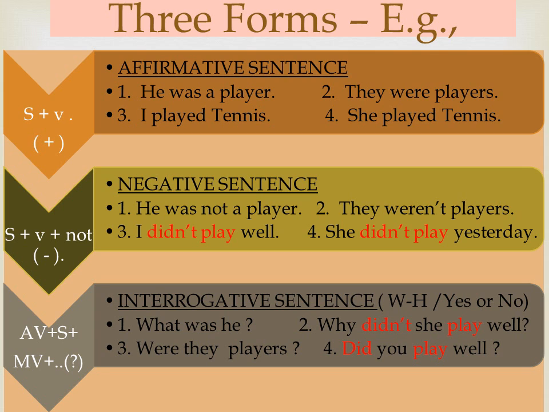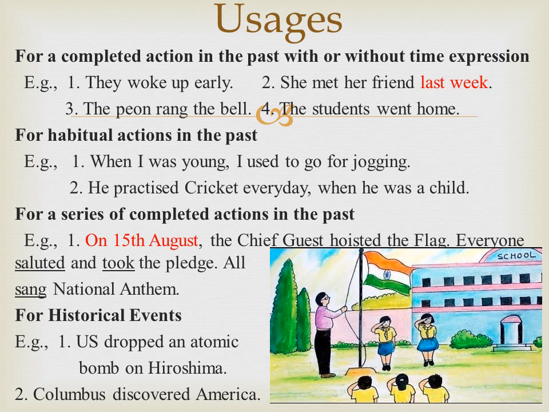For negative and interrogative sentences, we use two verbs. First one is the auxiliary verb and the second is the main verb or base verb. Be careful while using it. When do we use past tense? For a completed action in the past, with or without time expression, we use past tense. They woke up early. She met her friend last week.